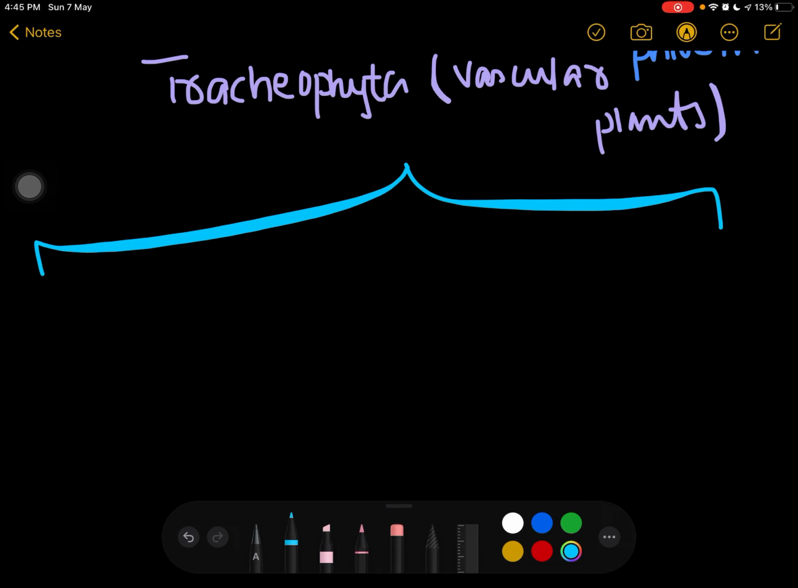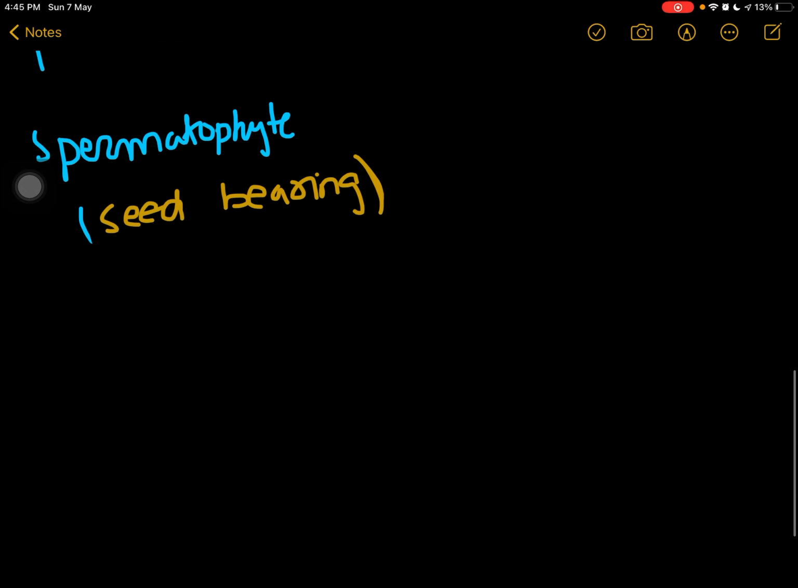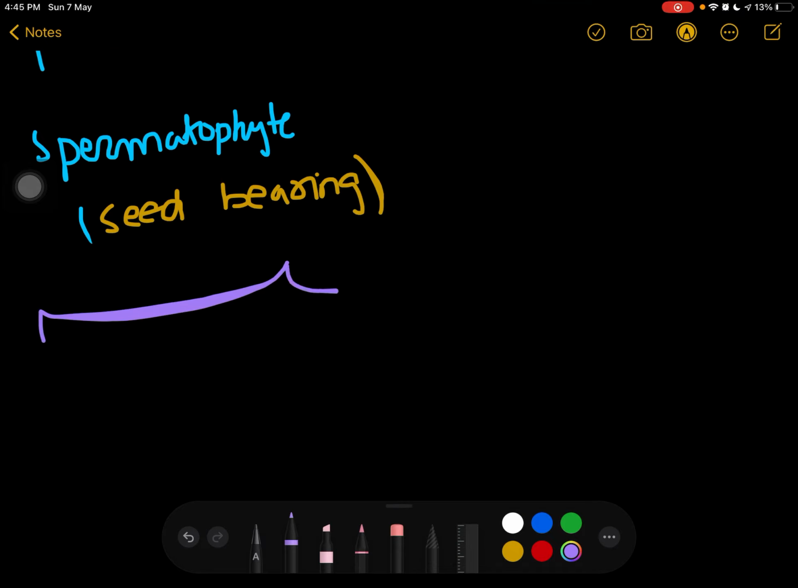First is spermatophytes, which means these are seed bearing plants, right? They are further divided into two categories. The first is gymnosperm. Second is angiosperm.